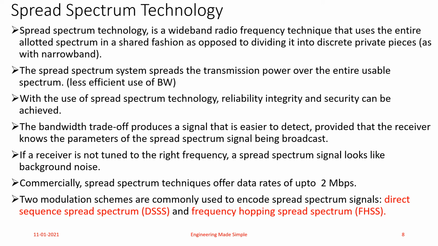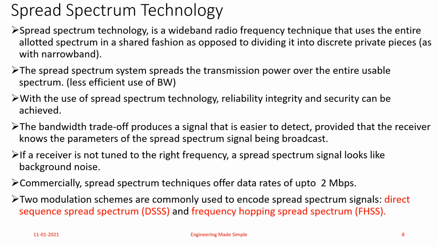Now the spread spectrum system spreads the transmission power over the entire usable spectrum. So actually this is a less efficient use of bandwidth, because we are using high transmission power over the entire usable spectrum. But with the use of spread spectrum technology, reliability, integrity, and security are achieved. So if you are thinking of implementing a wireless local area network where you are concerned more about the security aspect of it, you should go for a spread spectrum implementation of WLAN.